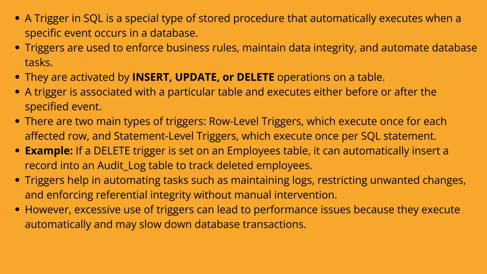There are two main types of triggers: row-level triggers, which execute once for each affected row, and statement-level triggers, which execute once per SQL statement. Example: if a delete trigger is set on an employee's table, it can automatically insert a record into an audit log table to track deleted employees. Triggers help in automating tasks such as maintaining logs, restricting unwanted changes, and enforcing referential integrity without manual intervention. However, excessive use of triggers can lead to performance issues because they execute automatically and may slow down database transactions.